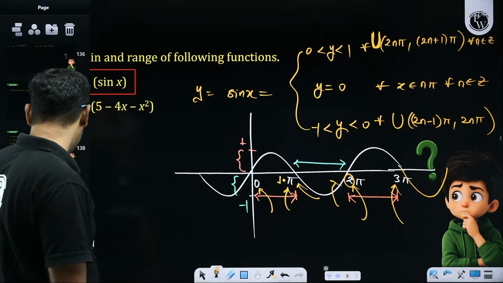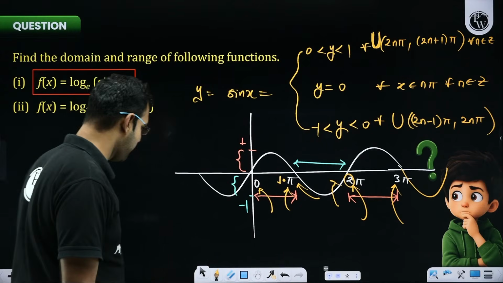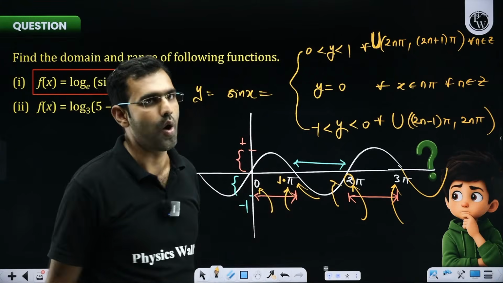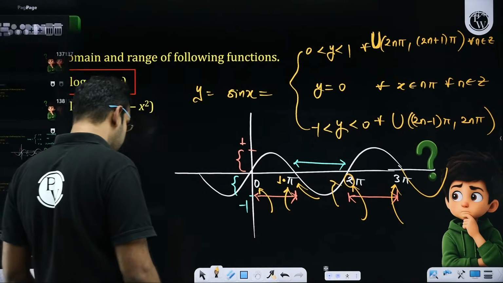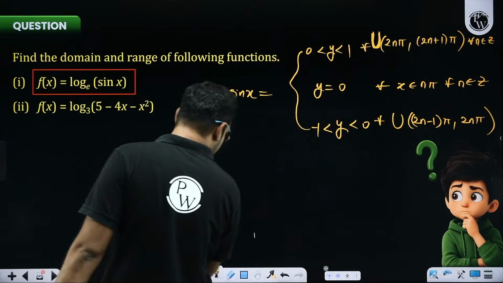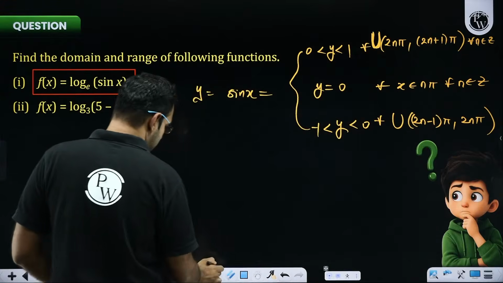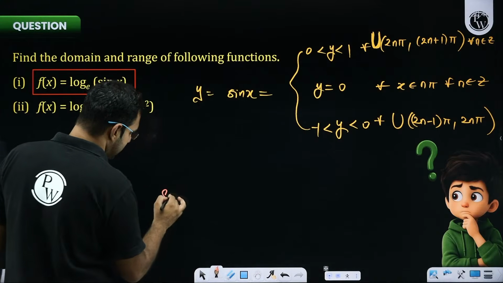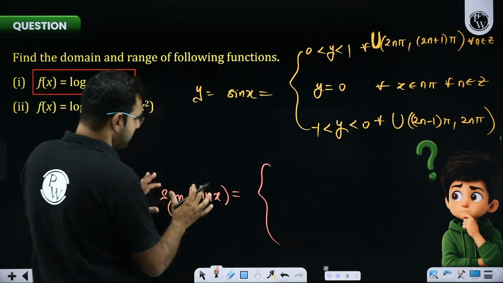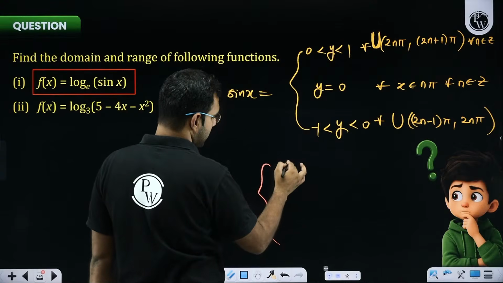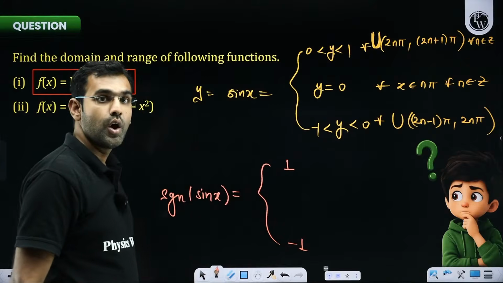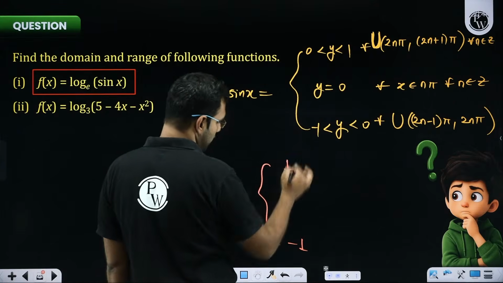I am saying a very direct and straightforward statement here: I have so far defined sine. Now, can we take its signum? How? Let's talk about it. Yes, I am interested in taking its signum. You can take its signum graphically as well, or through this piecewise definition. So I am taking signum of sin x. Whenever sin x is positive, signum of sin x will be 1. Whenever sin x is negative, signum of sin x will be minus 1. Whenever sin x is 0, signum of sin x will be 0.